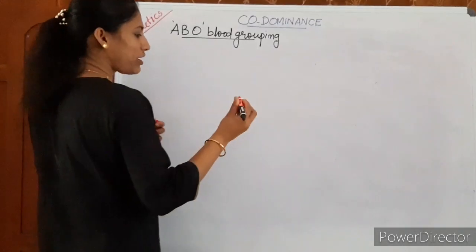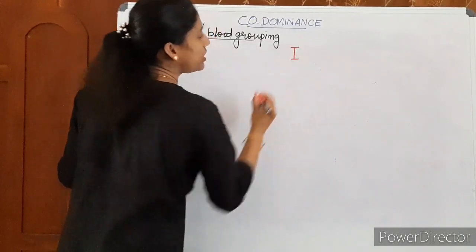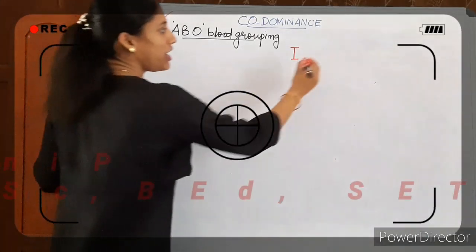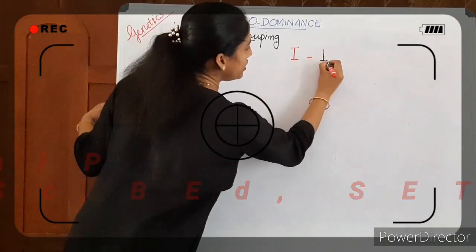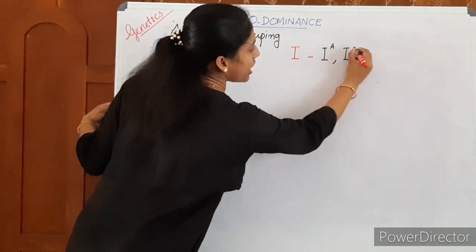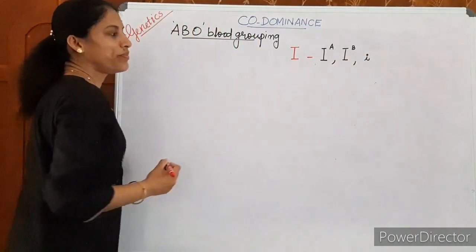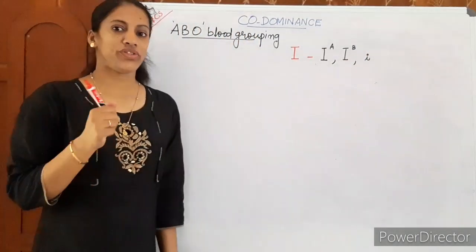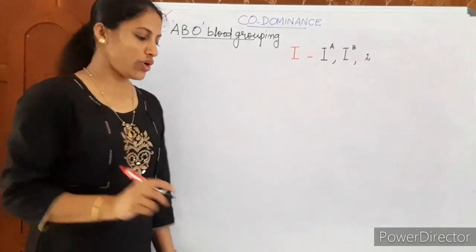The blood grouping in human beings is controlled by a gene I, capital letter I. This gene has 3 alleles. Remember, this gene has 3 alleles. We can represent them as IA, IB and small i. The 3 alleles of the gene I are IA, IB and small i.